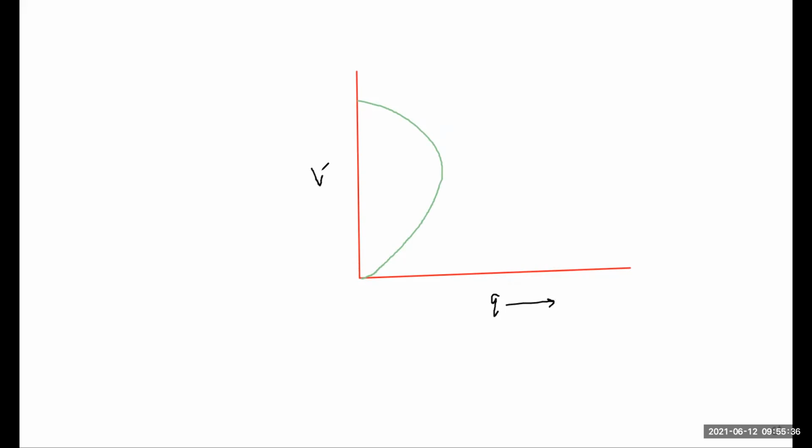Just observe carefully here. On the x-axis we have our q value, and on the y-axis we have our v value.